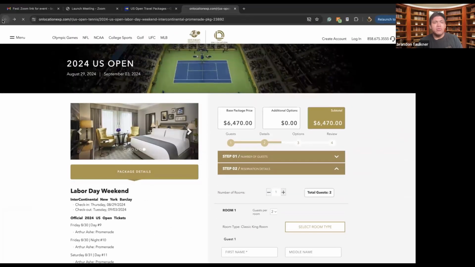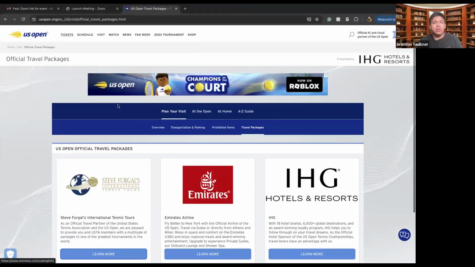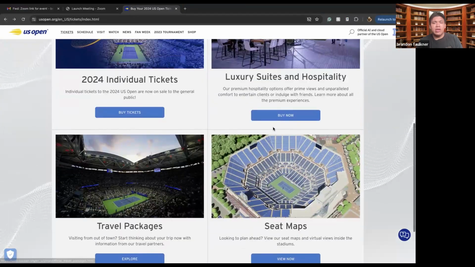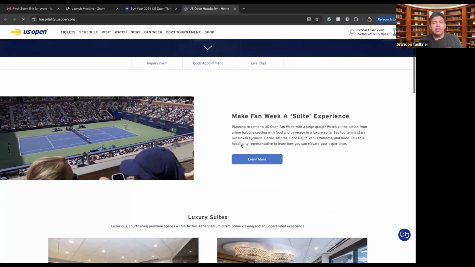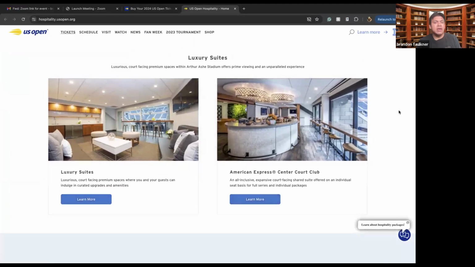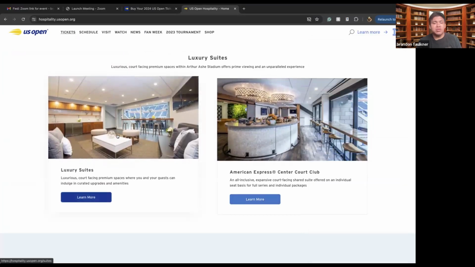well. Moving back here, if you don't necessarily want to travel with one of these partners, you can also book a different luxury suite or hospitality as well. So booking one of these luxury suites is kind of one of those things that's like buying box seats at another type of venue. So you can access these different types of luxury suites.